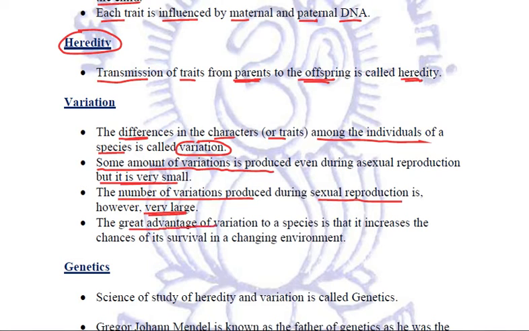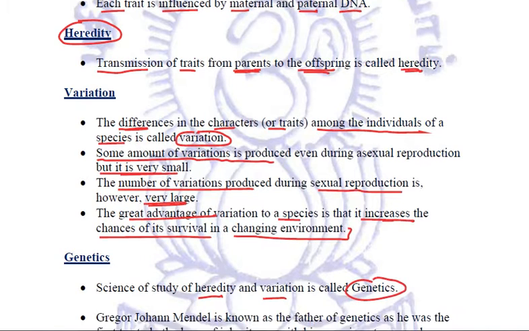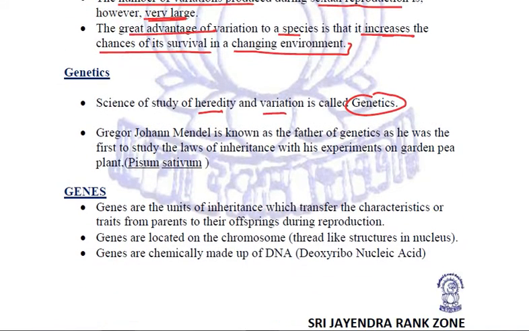What is the main advantage of variation? These variations in a particular species are very advantageous because they increase the chances of their survival in a changing environment. This is the main advantage of variation, right? So this is what we have studied about heredity and variation. Now, the branch of biology that studies heredity and variation is called genetics. So genetics is the science of heredity and variation.